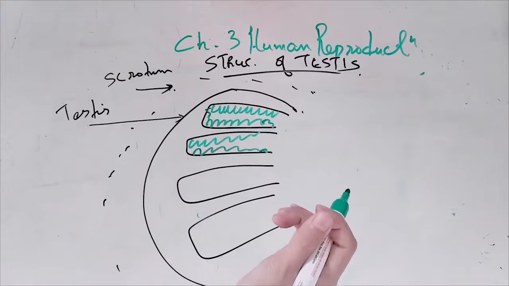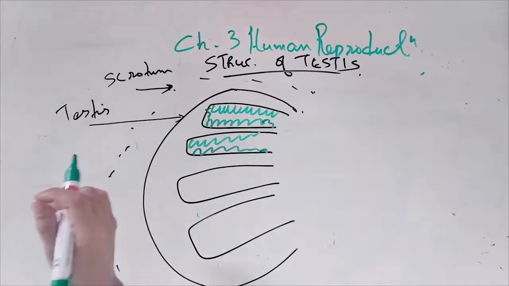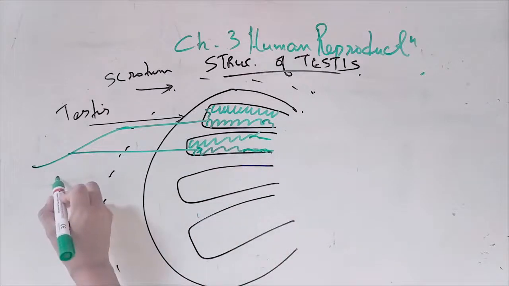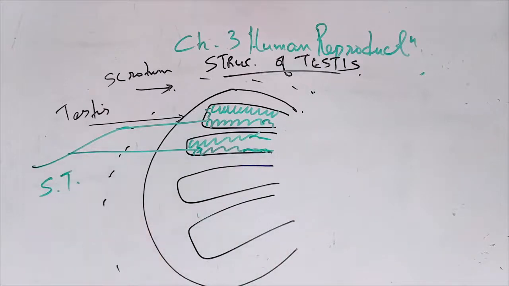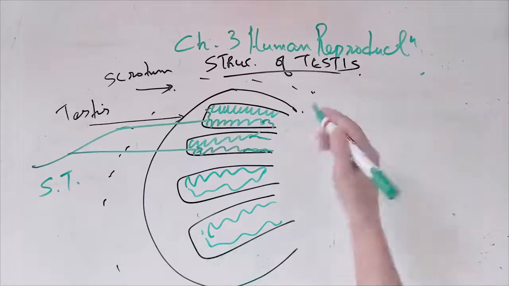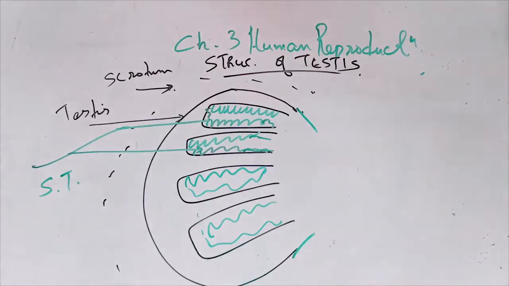Inside the seminiferous tubules, right? Two seminiferous tubules. What are the cells that form the sperms? What are the cells? Sertoli cells, right?